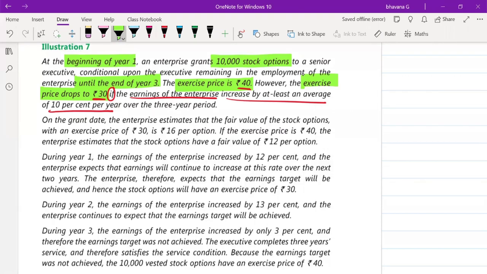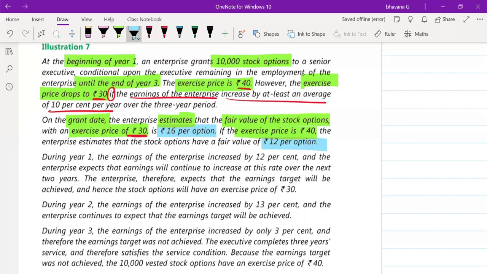They tell that on the grant date, the enterprise is estimating the fair value of stock options. If the exercise price is 30, then the fair value of option will be 16 per option. The same way, if the exercise price is 40, then the fair value of option will be 12 per option. So this will be the intrinsic value. If the exercise price is 40, intrinsic value is 12 rupees. If exercise price is 30, intrinsic value is 16 rupees. I hope until this it is clear.